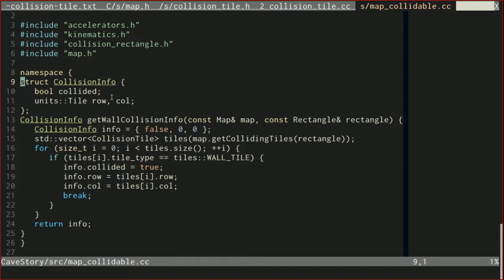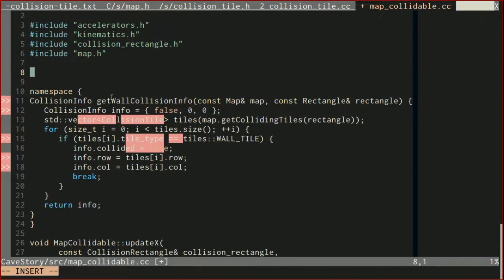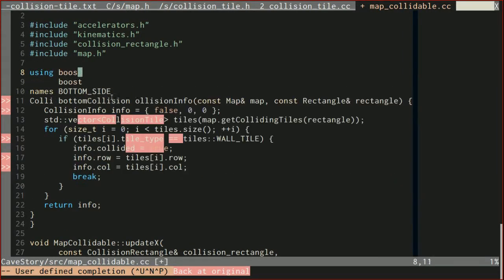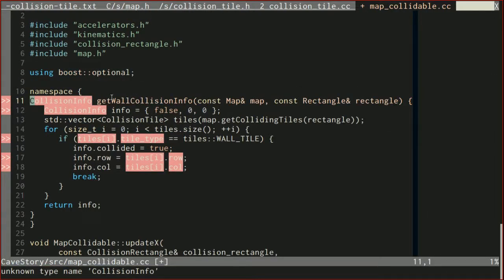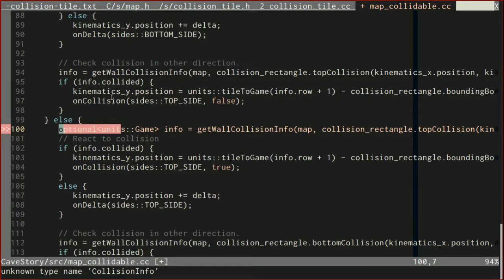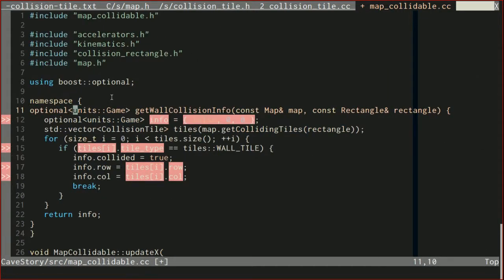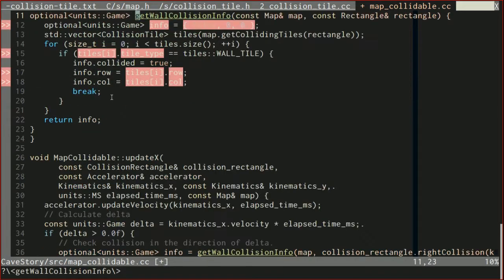So I'm going to start up here in this namespace. We have this get wall collision info. I'm actually not going to call it that because we're not going to be returning collision info anymore. In fact, we don't need this collision info struct anymore. So we can change this to an optional, and I'm going to do using boost optional to make typing a little bit shorter. We'll just replace all instances of collision info with optional units of game. That's not aptly named anymore, so let's just call it test map collision.